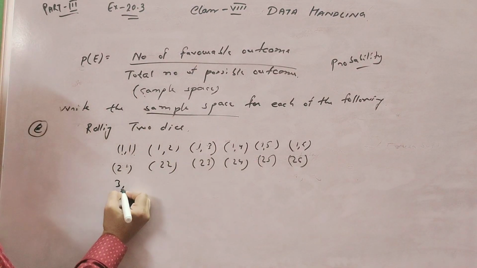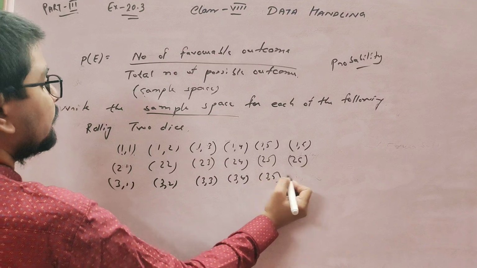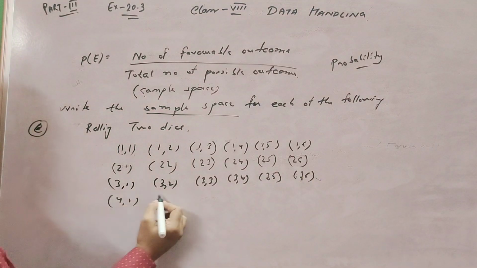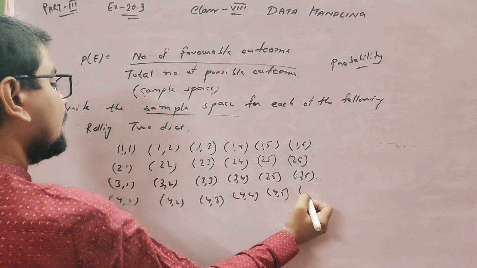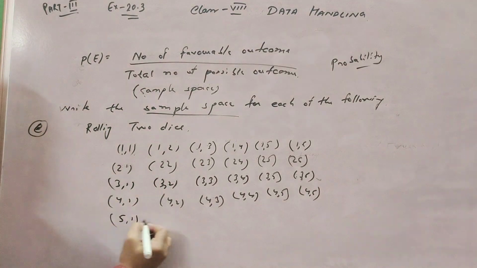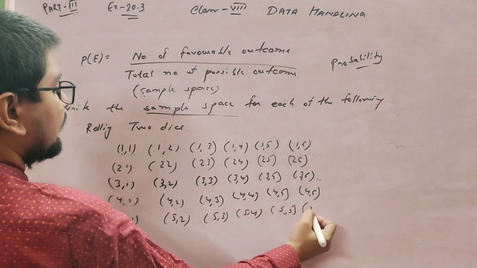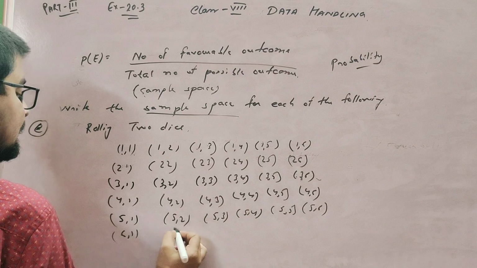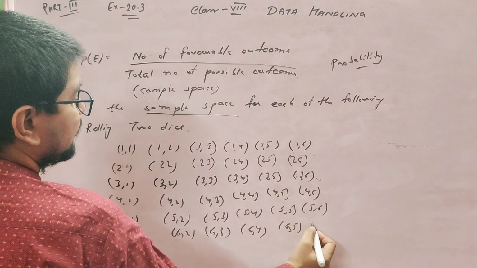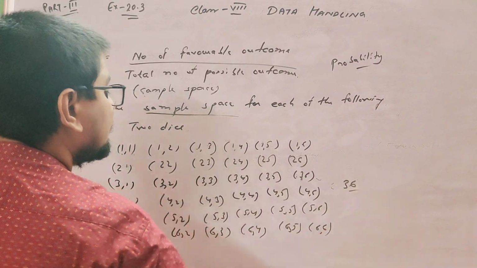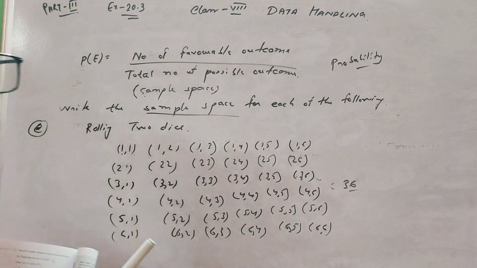In this manner: 3 1, 3 2, 3 3, 3 4, 3 5, 3 6, 4 1, 4 2, 4 3, 4 4, 4 5, 4 6, 5 1, 5 2, 5 3, 5 4, 5 5, 5 6, 6 1, 6 2, 6 3, 6 4, 6 5 and 6 6. So the total number of outcomes, that means the sample space, is 36. When you roll 2 dice, 36 kinds of numbers come.